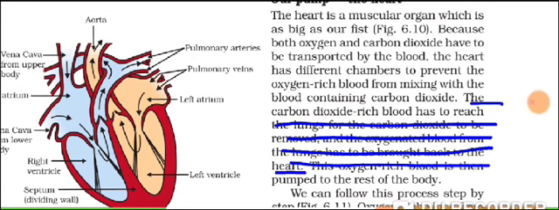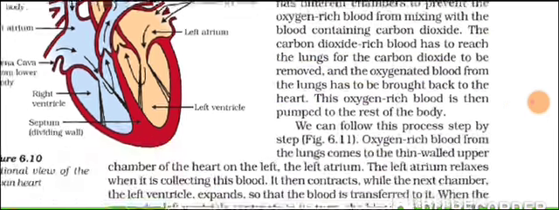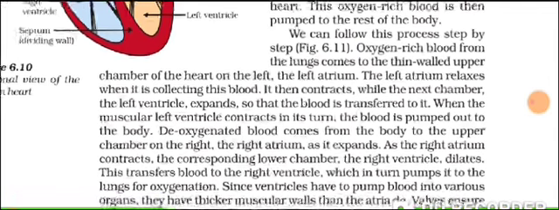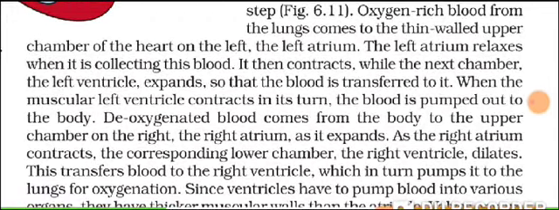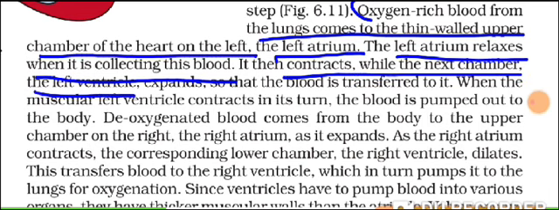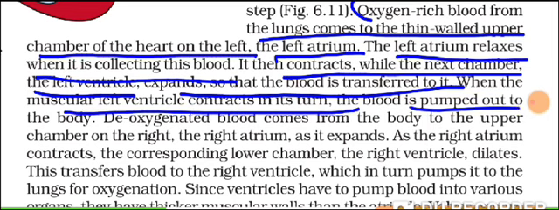Is that point clear? So this particular process takes place where? In the lung region. So there it has to be transported. So these processes are followed. If they ask you to explain the process of circulation of blood, then your answer starts from here. Is that point clear? The oxygen rich blood from the lungs comes by the thin walled chamber of the heart on the left. That is the left atrium. The left atrium relaxes when it is collecting this blood. It then contracts while the next chamber, the left ventricle, expands so that the blood is transferred to it. When the muscular left ventricle contracts in its turn, the blood is pumped out to the body.